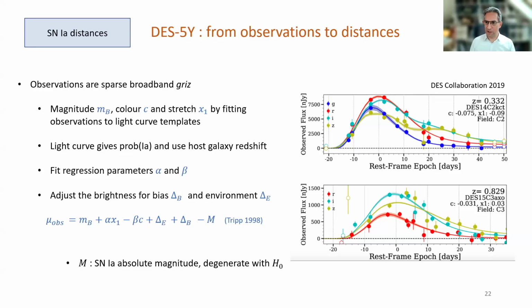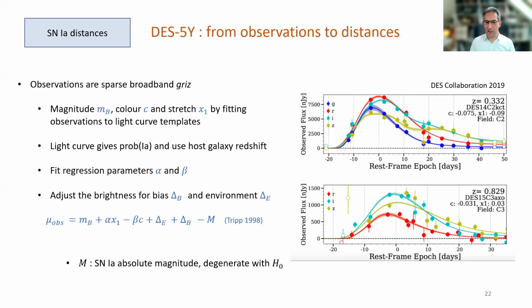Now, once we determine that fit, we can also use it to calculate the probability that what we're looking at is a genuine Type Ia supernova and not any other type, for example, a core collapse supernova. And that determination is very robust and uses a number of different ways, such as machine learning and otherwise, to determine the probability of the Type Ia.